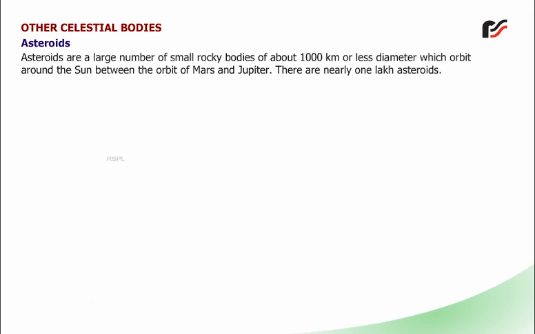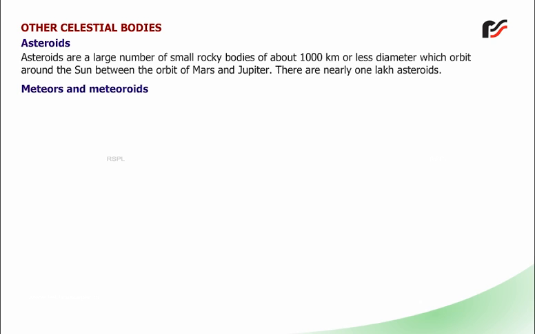Other celestial bodies. Asteroids. Asteroids are a large number of small rocky bodies of about 1000 km or less in diameter which orbit around the Sun between the orbit of Mars and Jupiter. There are nearly 1 lakh asteroids.